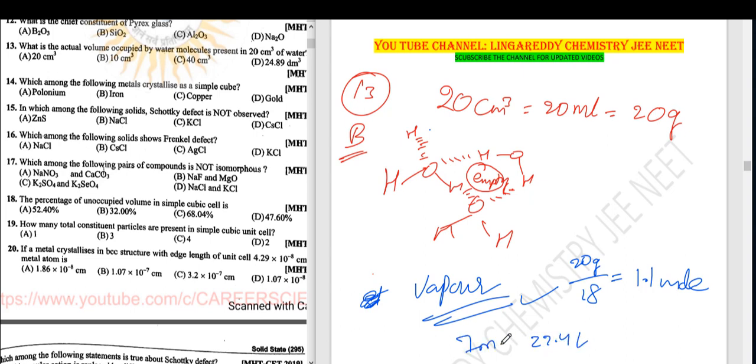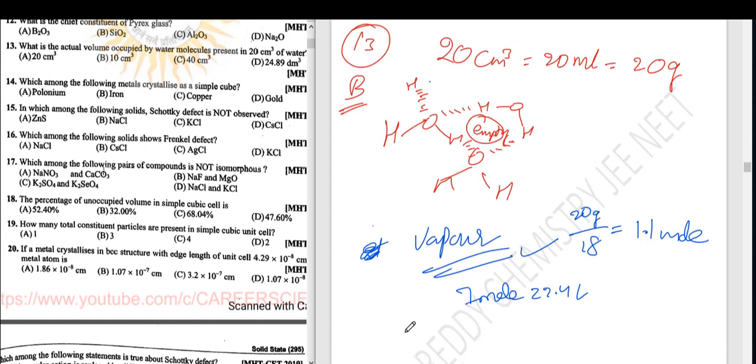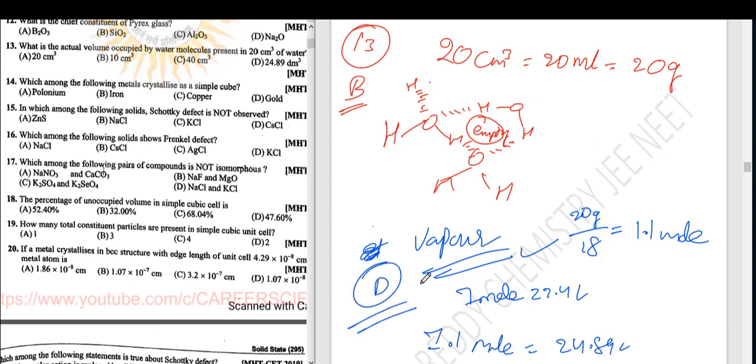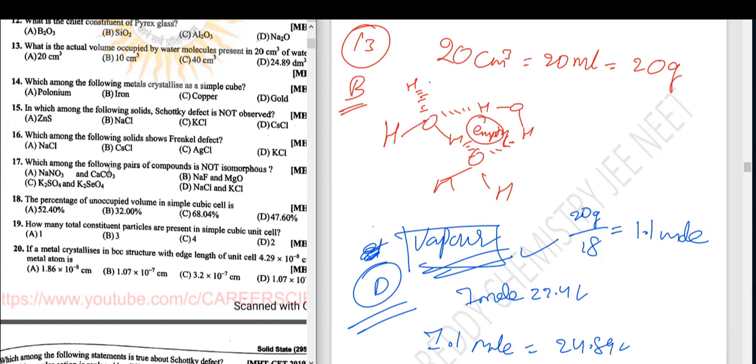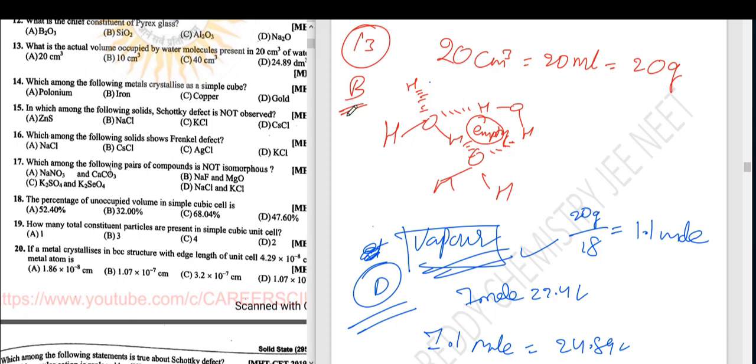So 1.1 mole occupying 24.89, it will be D. But that is if it says vapor phase, where the water molecules occupy space. Here the question is clear. It is asking for the actual volume occupied by the water molecules present in 20 centimeter cube of water. So the answer is B.